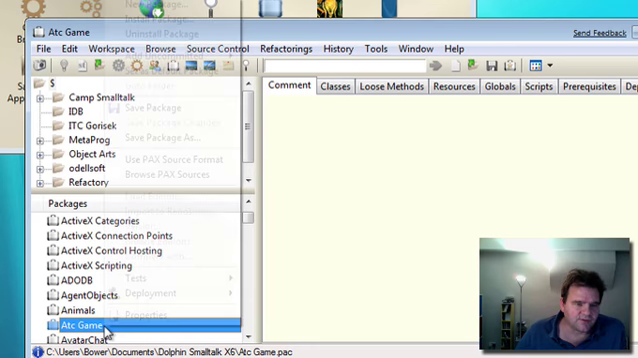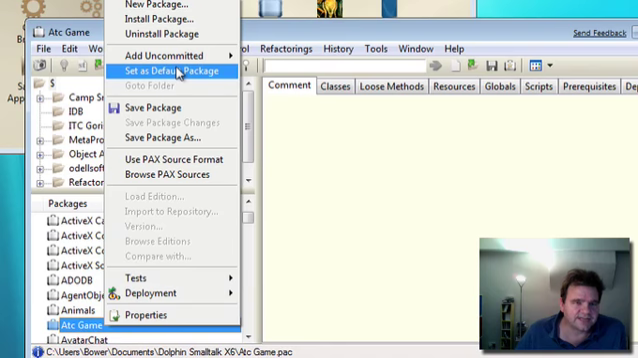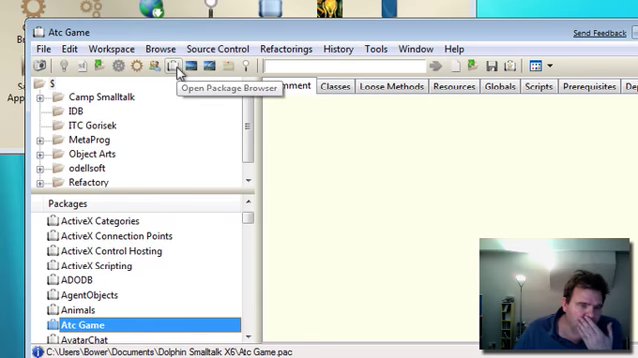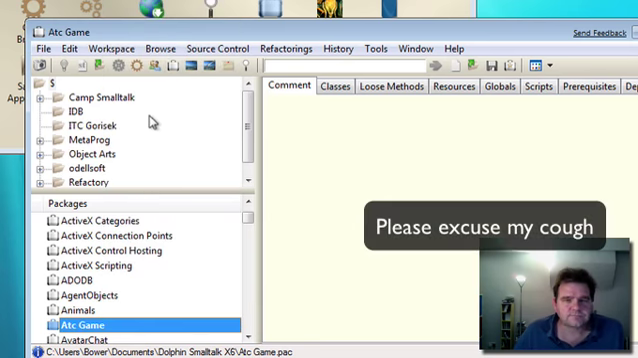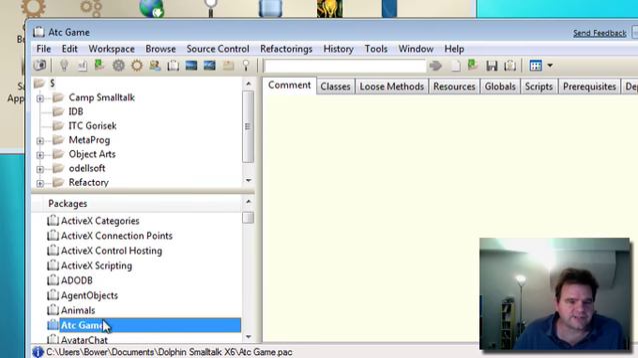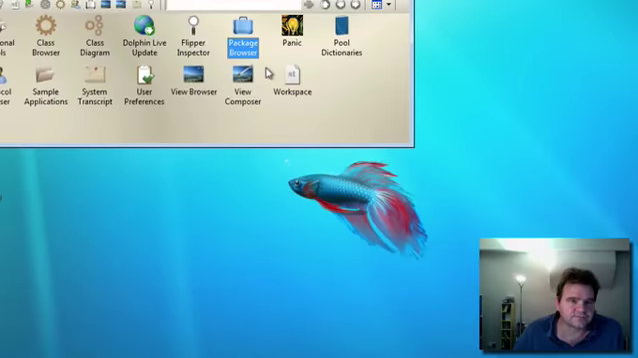Now if you right click on that, you can see we can set that as our default package, and this is the place where any classes that we create where we don't explicitly package them will go. Right, so having done that, let's close this and launch our class browser and create some classes.